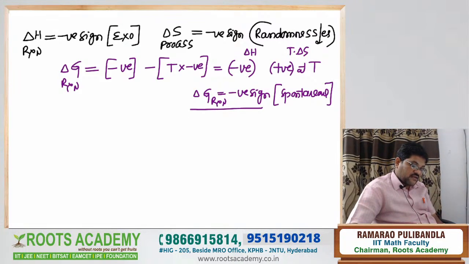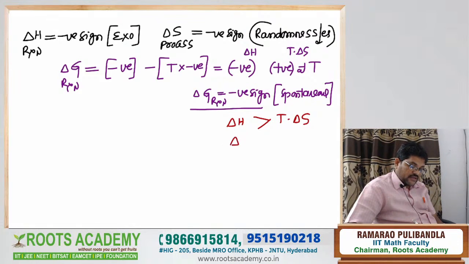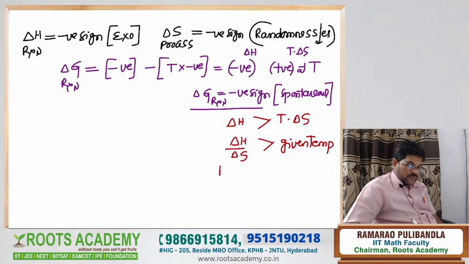Now based on that, delta H should be greater than T into delta S. From that, delta H by delta S value should be greater than the given temperature. That means your given temperature should be a low temperature.